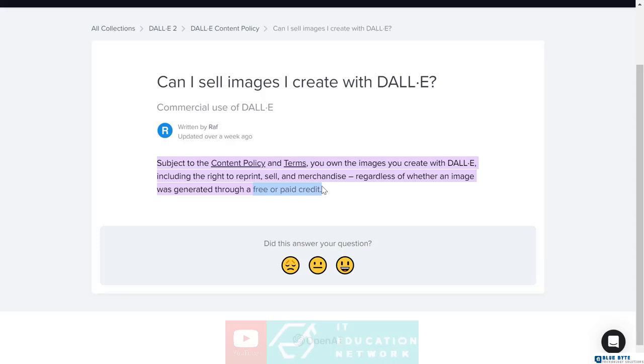Okay, I'll show you all those things as well, but right now just make sure that there are no copyright issues when selling your Dall-E work, because you own it, because you created it with the help of AI. So that's all about commercial use of Dall-E. Let's jump right into Dall-E and let's learn how to create stunning images.